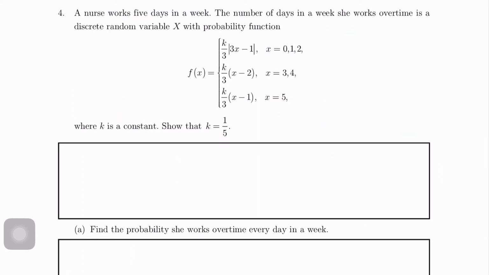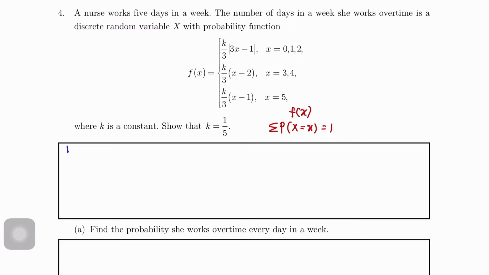For a nurse works 5 days in a week. The number of days in a week she works overtime is a discrete random variable X with probability function as follows, where K is a constant. Show that K equals to 1 over 5. So again, we will use summation Px equals to 1, or for this question, summation Fx lah.